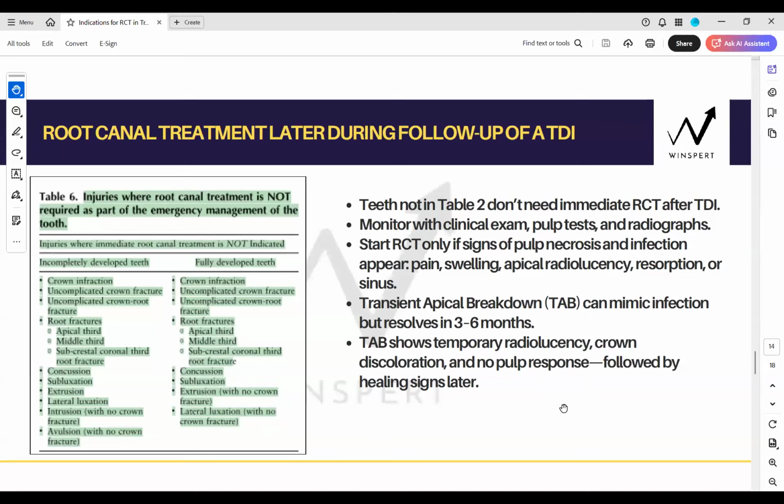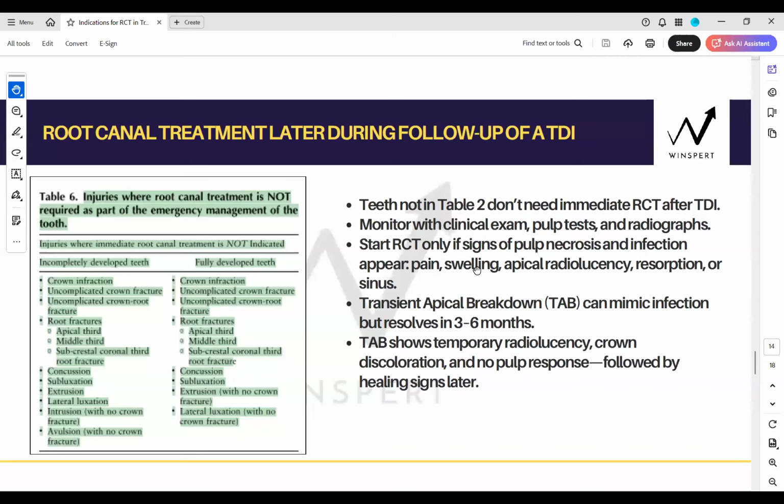Pain, if you add it, Jeslyn, then it's not transient apical breakdown, because transient apical breakdown is a repair mechanism, so it won't give you pain. That is the tell-tale sign, whether it's necrosis and infection or transient apical breakdown. Necrosis and infection will include pain, swelling, apical radiolucency, resorption, or sinus.